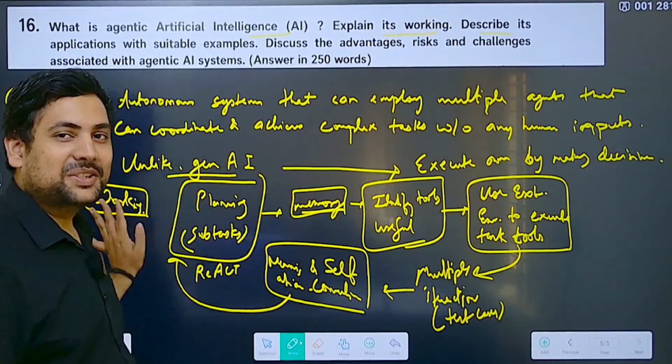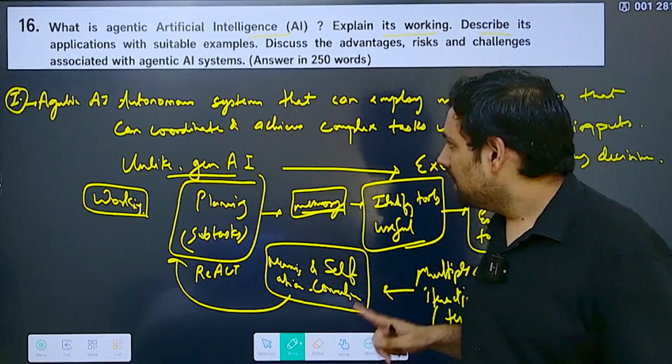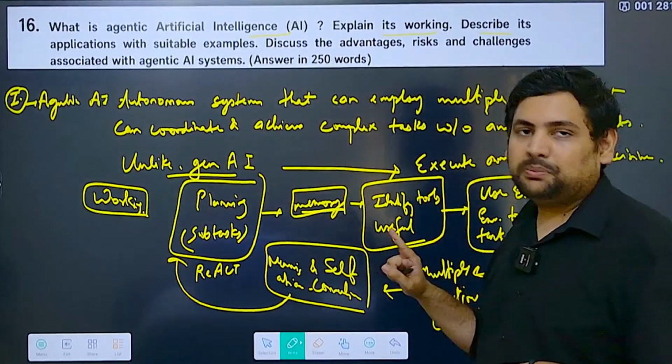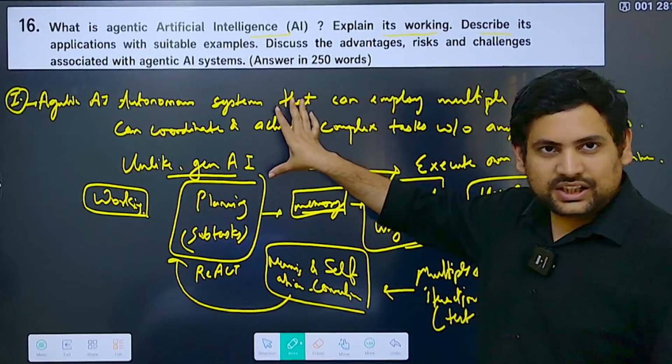This is called the working of agentic AI. Now what is important here is that some people will do mismanagement of space in this question. Why? Because here you have written what is agentic AI.